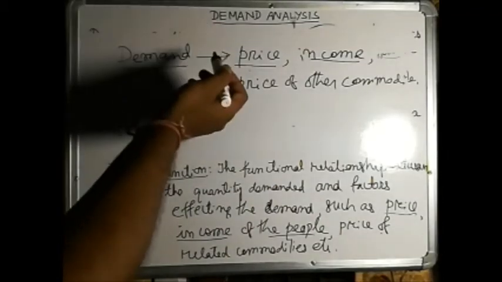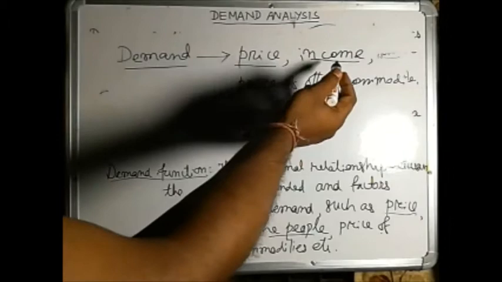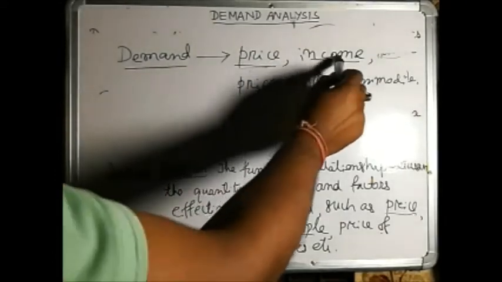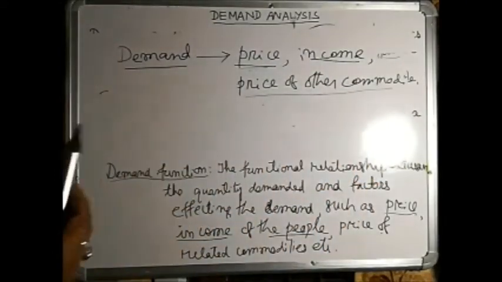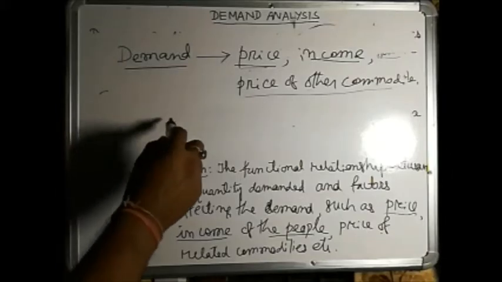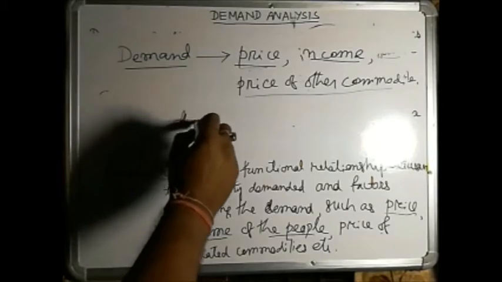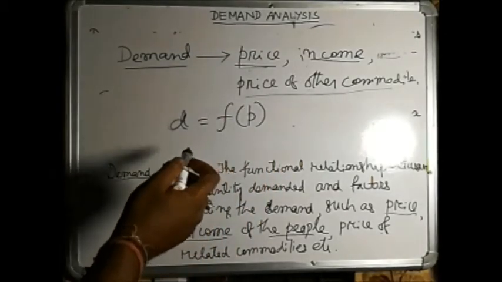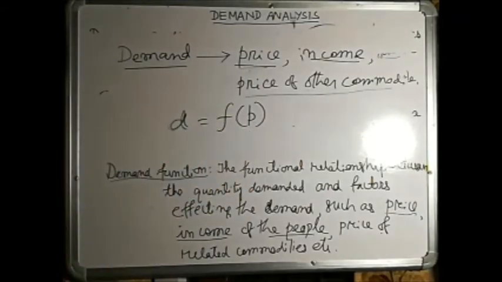So demand depends not only on price but also on income and price of other commodities, etc. Many other things are present, but we will consider only price, income and price of the other commodities. But primarily demand depends on price. So demand is generally written as a function of price, since demand depends primarily on the price of that particular commodity.